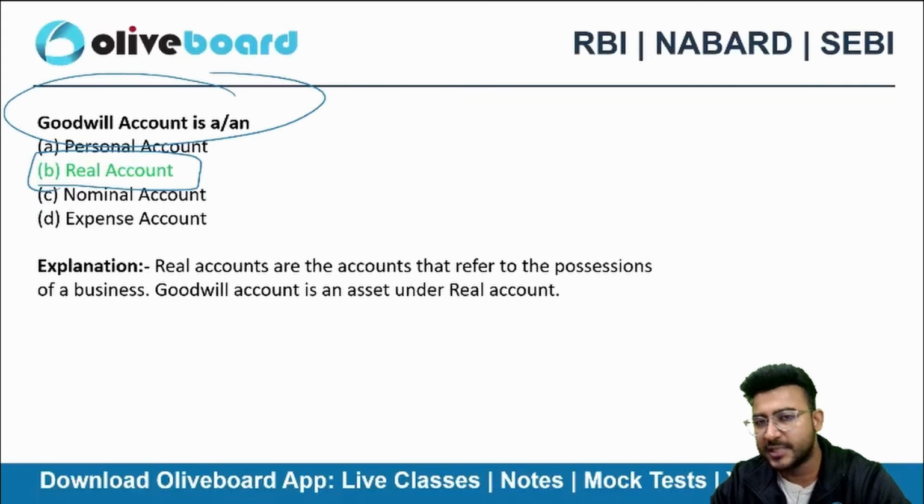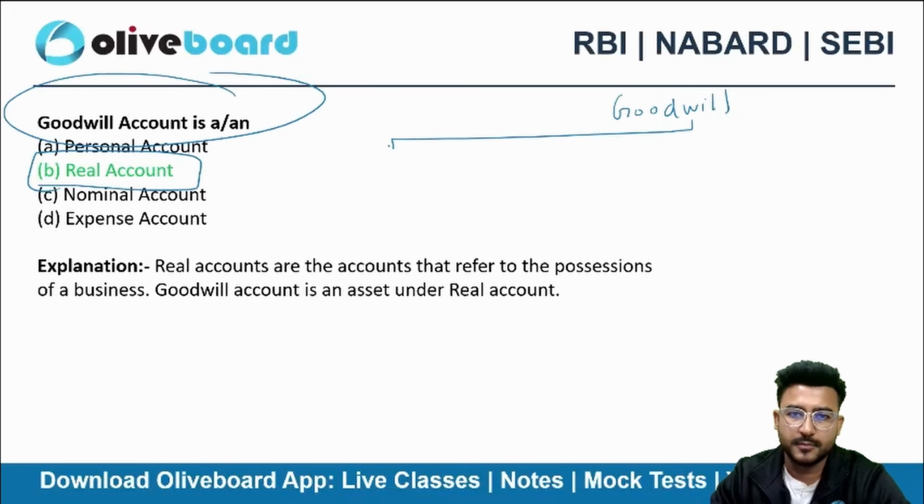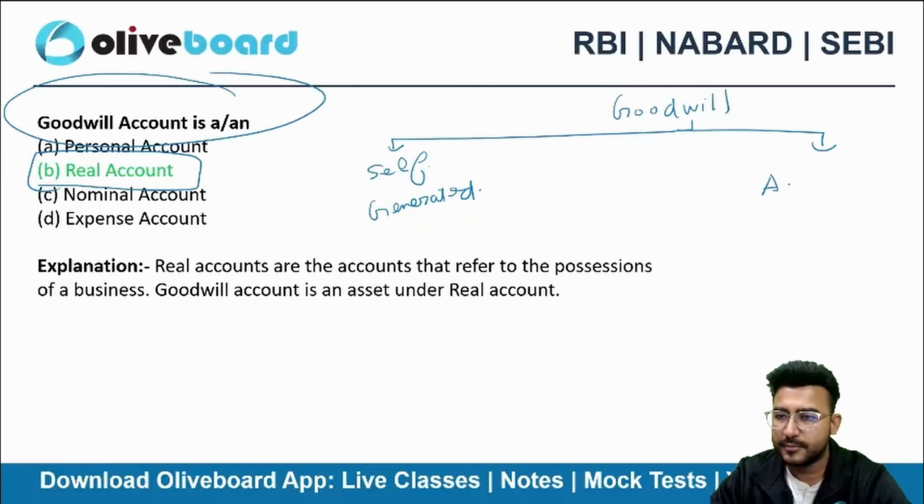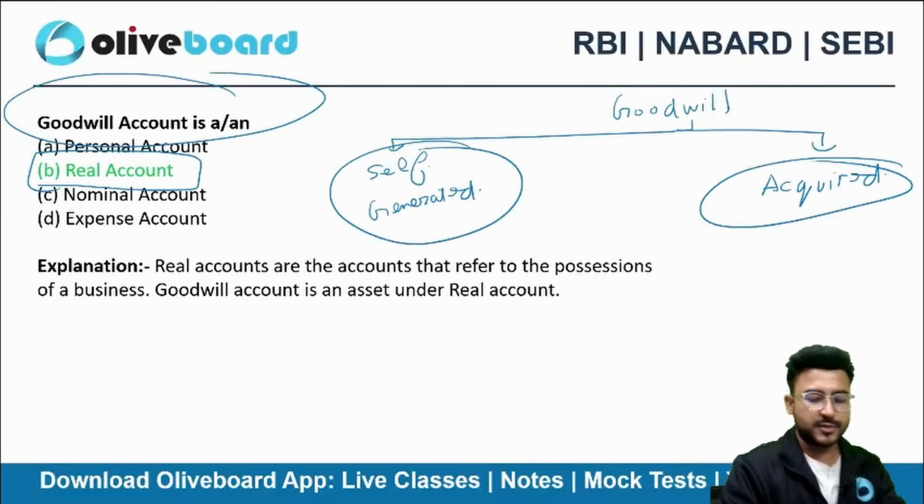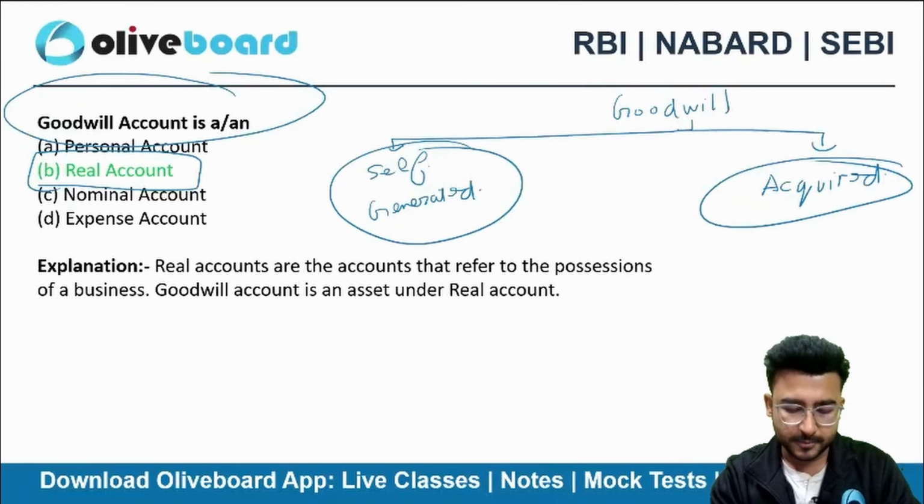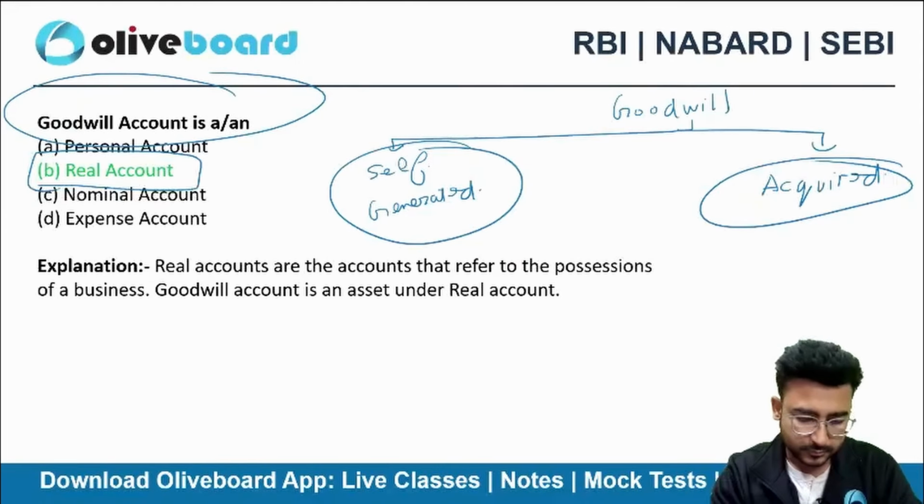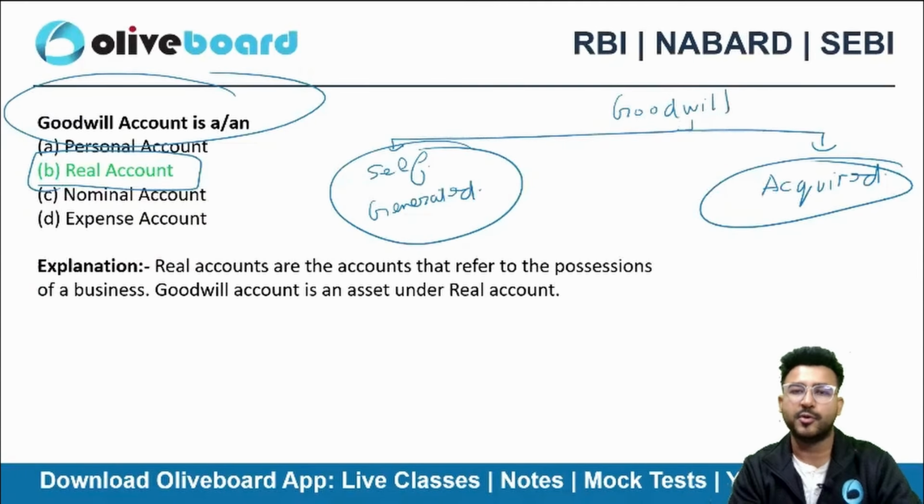अच्छा, गुडविल के बारे में एक चीज पढ़ाता हूं. Self-generated or acquired? There are two types of goodwill, self-generated and acquired. What do you mean by self-generated goodwill? Can you guys tell me what is the meaning of self-generated goodwill here? ये भी क्वेश्चन एग्जाम में आ सकता है.